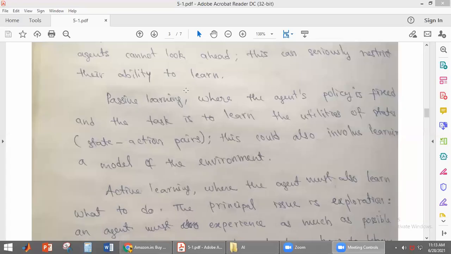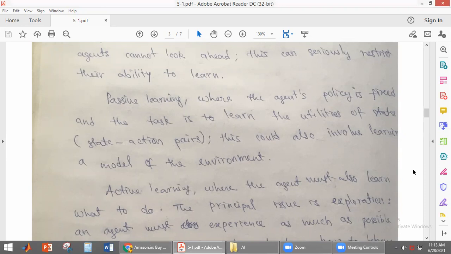There are two types of learning, students: passive learning and active learning. In passive learning, the agent policy is fixed. The task is to learn the utilities of states. By learning the utility of states, it will also learn about the environment. That is called passive learning.